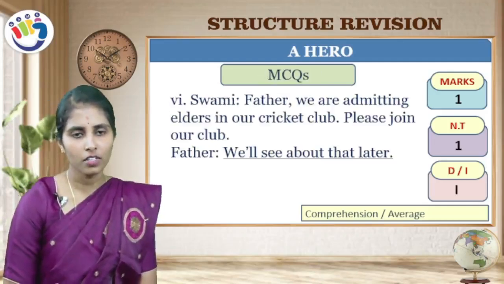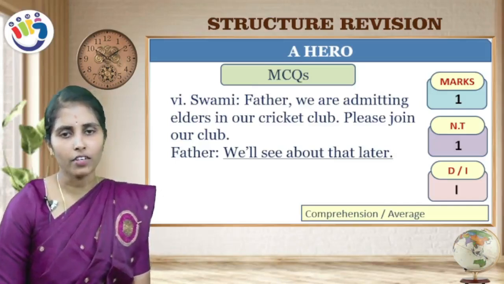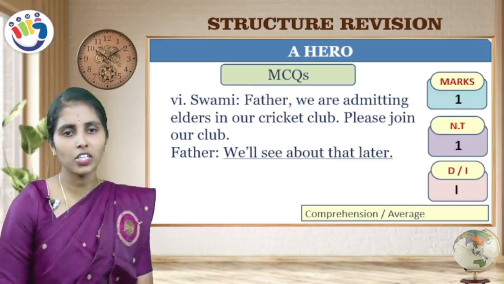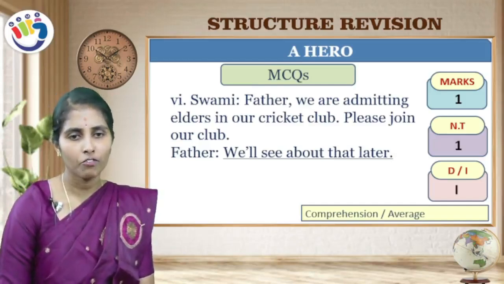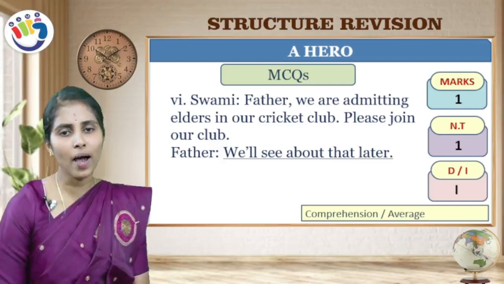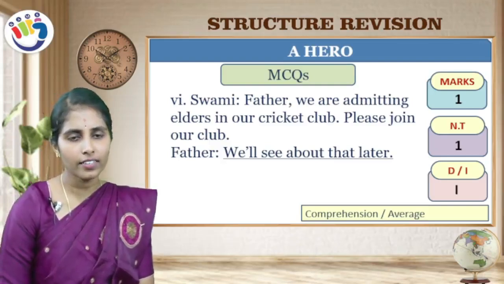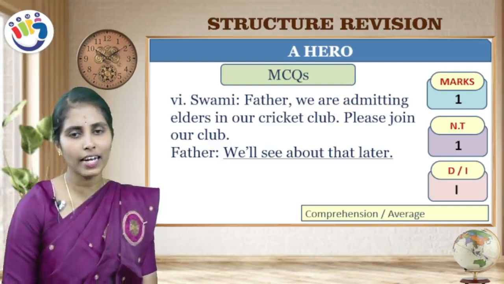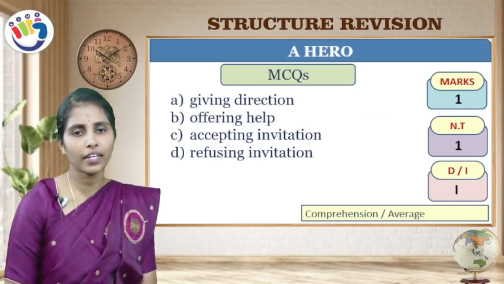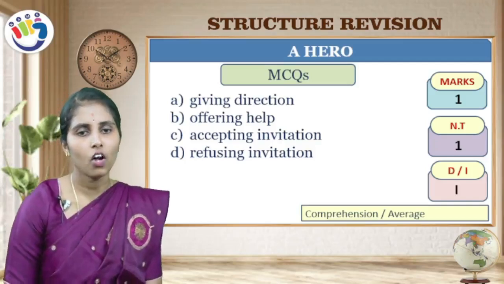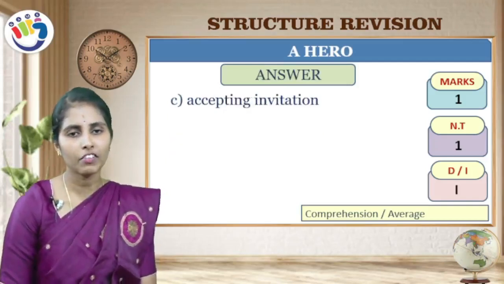Next question. Swami: "Father, we are admitting elders in our cricket club. Please join our club." Father: "We will see about that later." Your underlined sentence is "We will see about that later." Your options: giving direction, offering help, accepting invitation, refusing invitation. Obviously, it is refusing invitation.